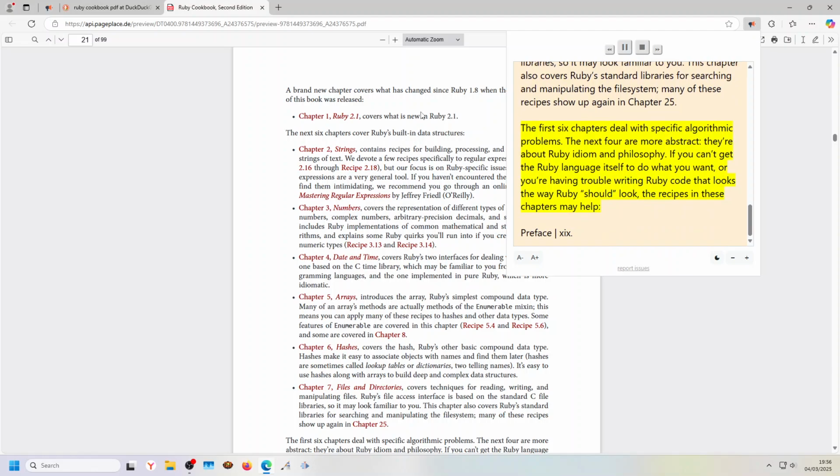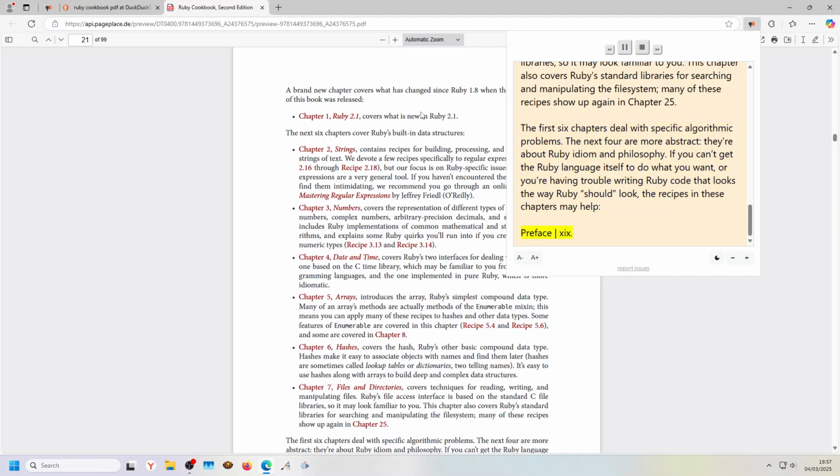The first 6 chapters deal with specific algorithmic problems. The next 4 are more abstract; they're about Ruby idiom and philosophy. If you can't get the Ruby language itself to do what you want, or you're having trouble writing Ruby code that looks the way Ruby should look, the recipes in these chapters may help.